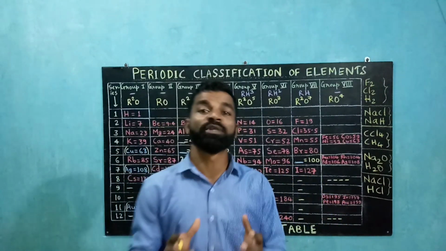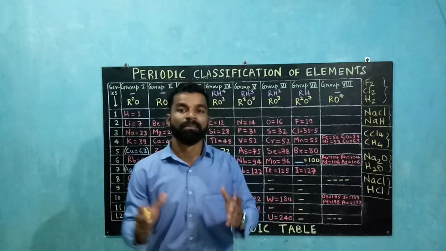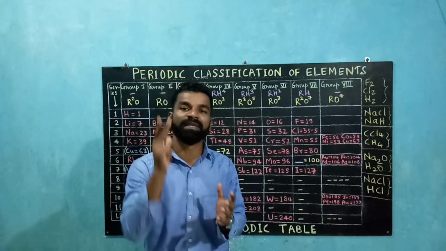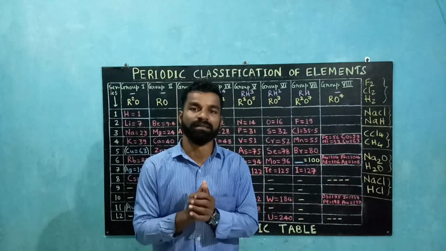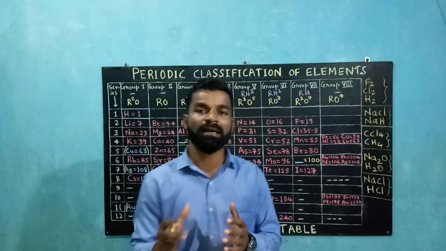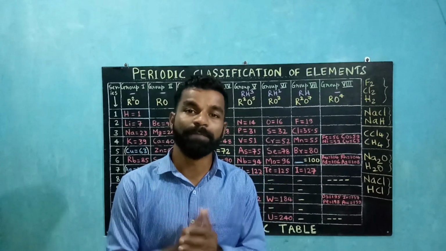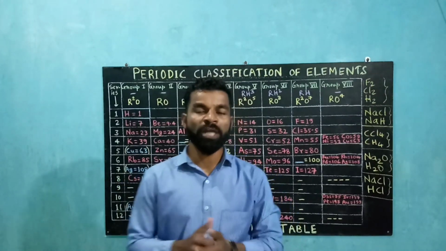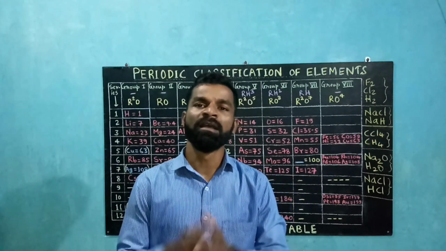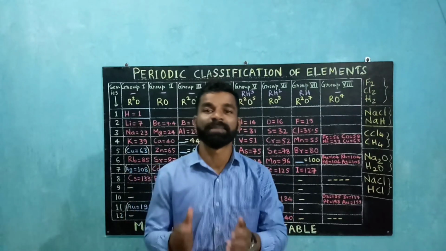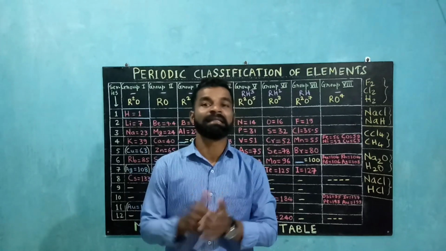So hydrogen's position could not be decided because it showed similarities with two groups, group 1 alkali metals and group 7 halogens. So this was considered to be a demerit of Mendeleev's periodic table. Mendeleev could not predict the existence of noble gases, which can be considered as the fifth demerit of Mendeleev's periodic table. So that's it in this video.